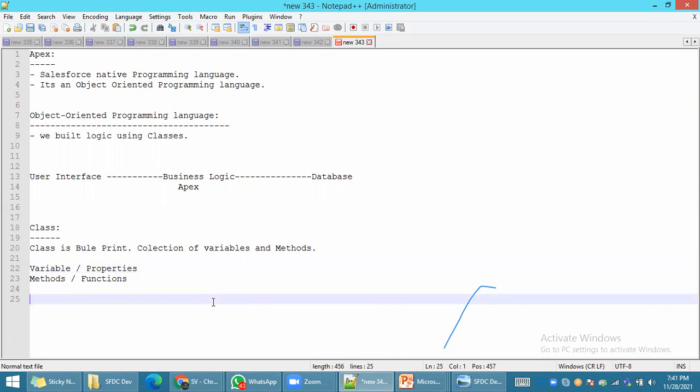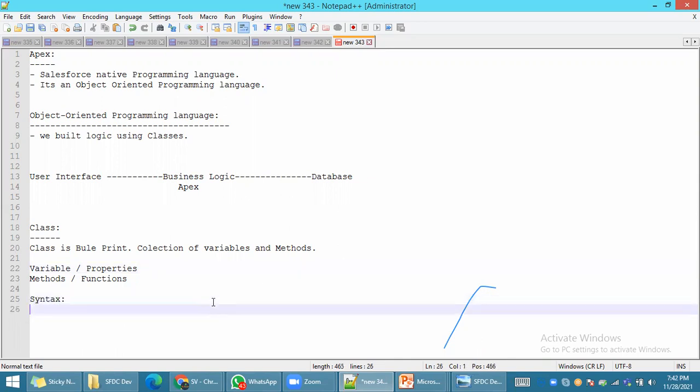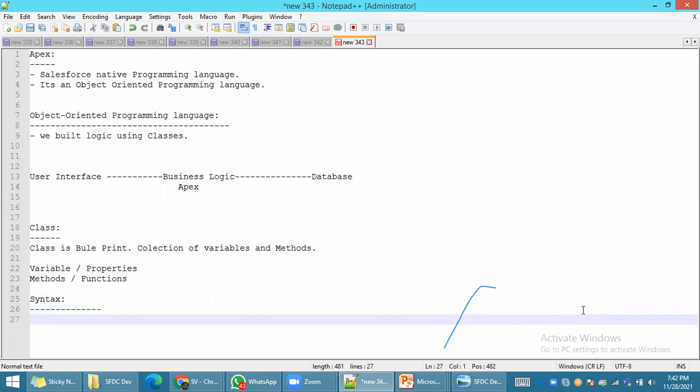What is the syntax to create a class? To build any business logic in Apex, make sure you follow this syntax. First of all, you need an access specifier. Then you need one keyword, which is class. What is the meaning of keyword? A keyword is nothing but a reserved word. Every programming language already defines some specific keywords. Those are reserved words, and you have to keep the name as it is; you cannot change it.